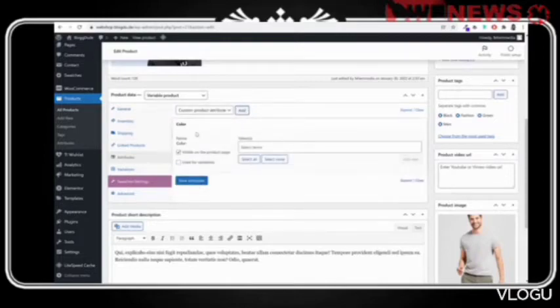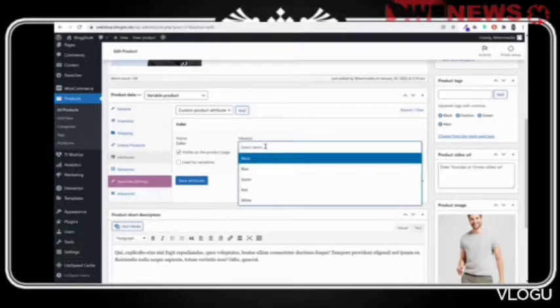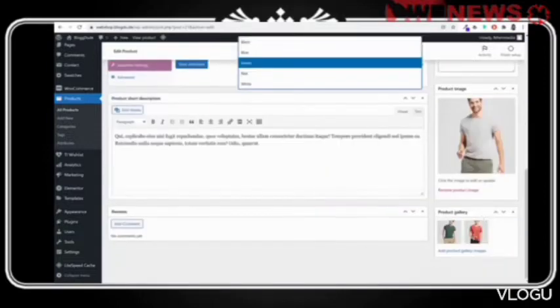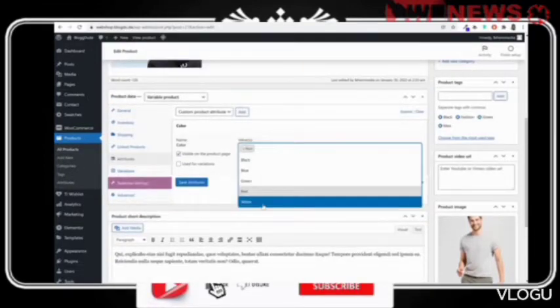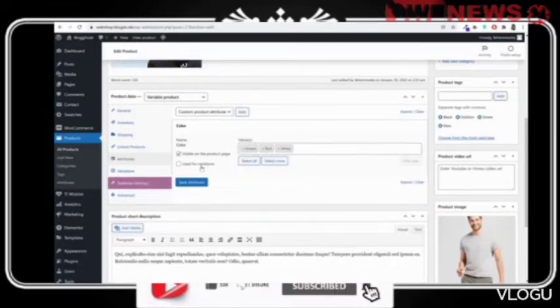If you want, you can also add different things. For example, first let's see which all color it is available in. So white, green, and red. So we'll select red, white, and green. Now always make sure to tick mark this thing used for variation.